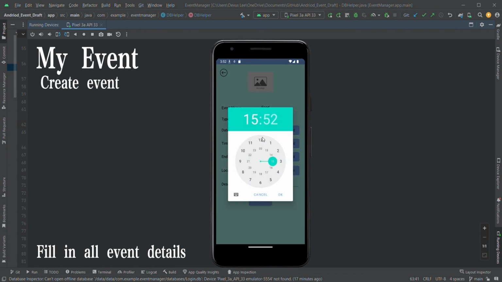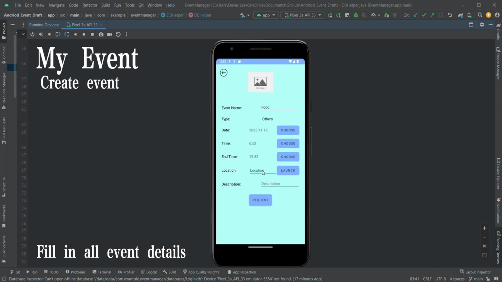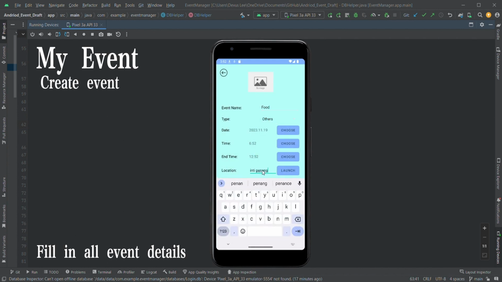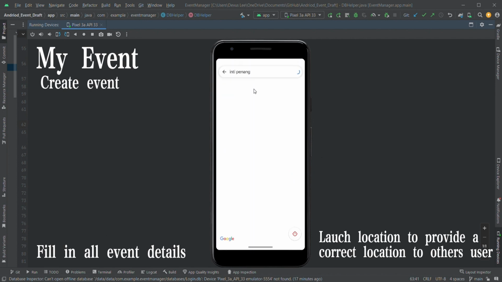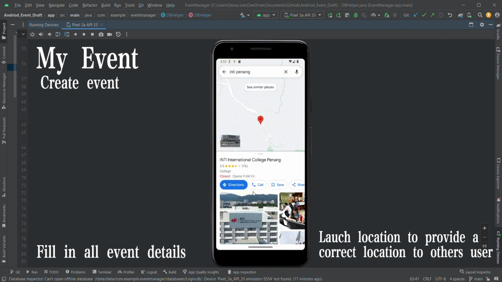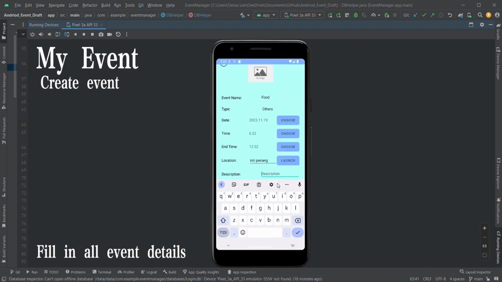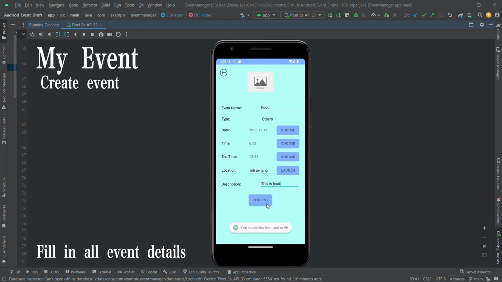6 o'clock to 12 o'clock. And then in Penang. Here you can launch the location and check if it's correct. So in this scenario, in Penang, it looks correct. It is this area. So we'll go back and we'll add a description. This is food. Request it.